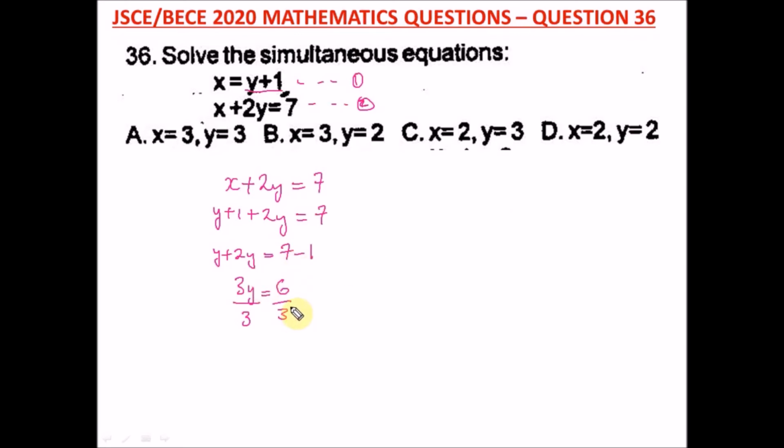So here we divide, we cancel this, 3 cancel out, then 6 divided by 3, what would that give us? 2. So y is equal to 2. Since we've gotten y, it's easy for us to get our x. So we put in the value of y as 2 into equation 1. And what is equation 1? Equation 1 is x equal to y plus 1. So x is equal to 2 plus 1. And what would that give us? That will give us 3. So x is 3, and y is equal to 2. So this is our answer. And what is our right option? Our right option here is option B.